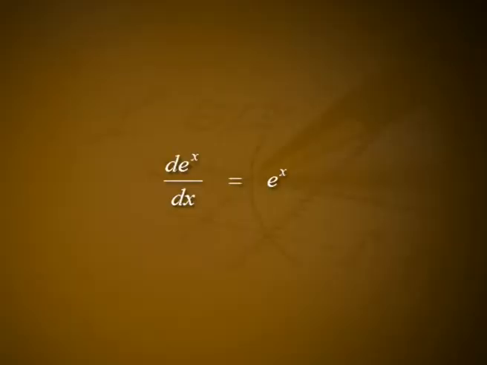Since y is equal to e raised to x, this gives d by dx of e raised to x is equal to e raised to x. Here e raised to x is a function that is not changed by differentiation. It is indestructible. It can be differentiated again and again without changing. y is equal to e raised to x is an increasing function of x from the fact that its derivative is positive.